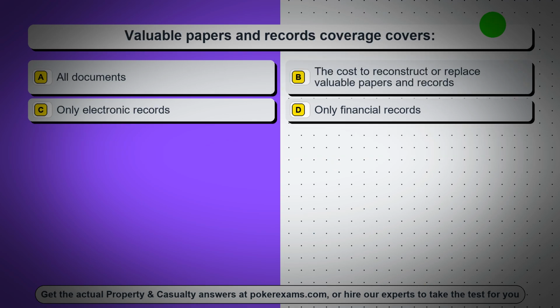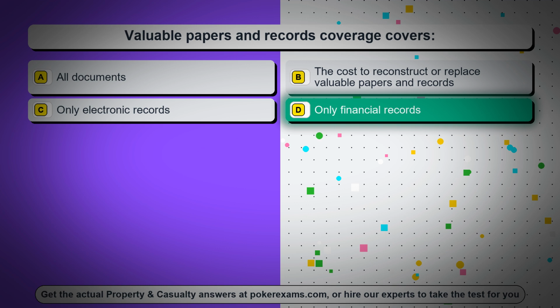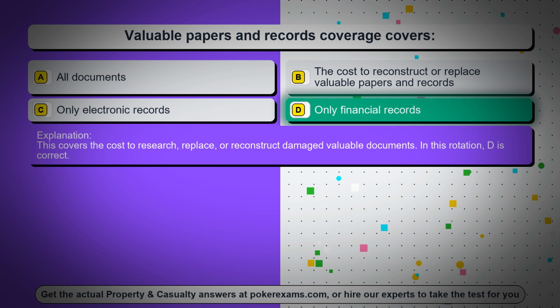Question 58. Valuable papers and records coverage covers. Option A, all documents. Option B, the cost to reconstruct or replace valuable papers and records. Option C, only electronic records. Option D, only financial records. The correct answer is option D, only financial records. This covers the cost to research, replace, or reconstruct damaged valuable documents. In this rotation, D is correct.